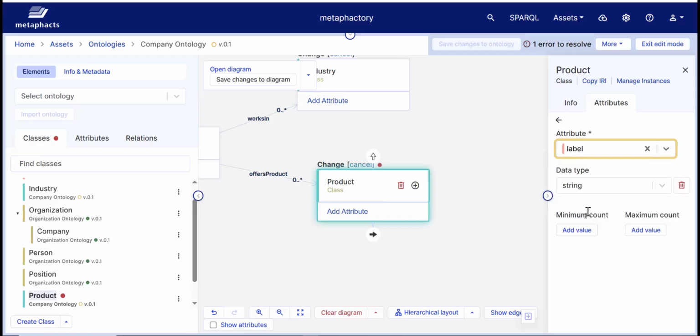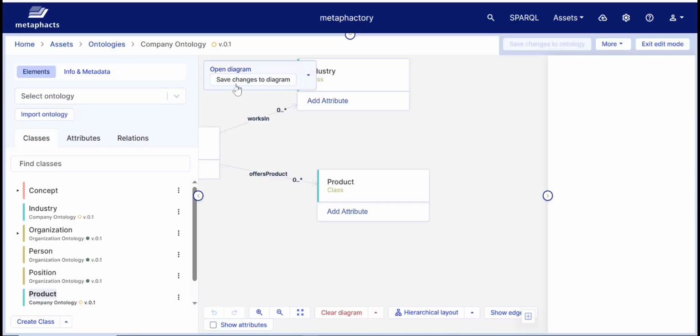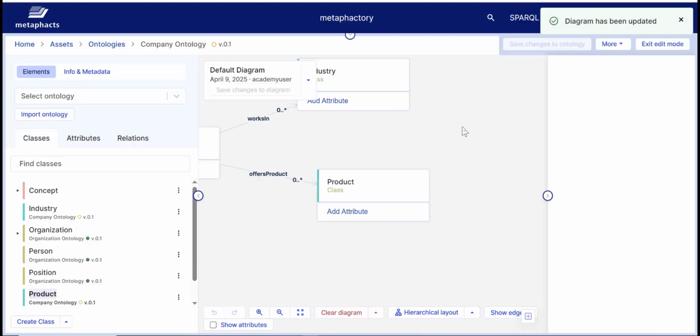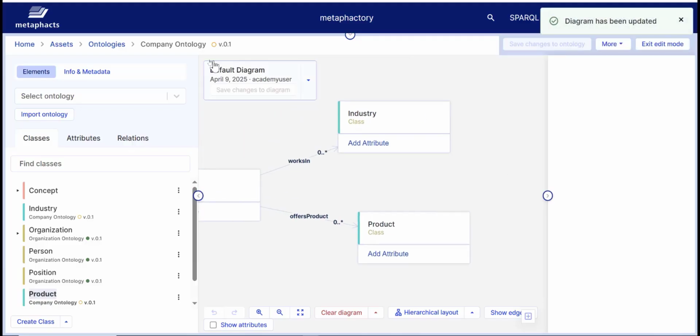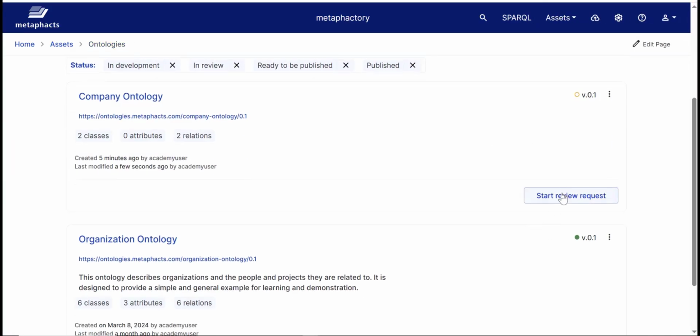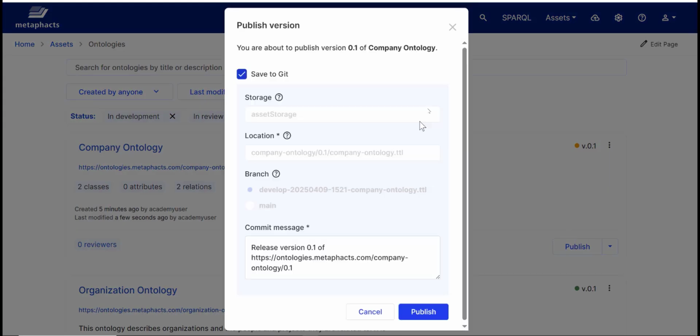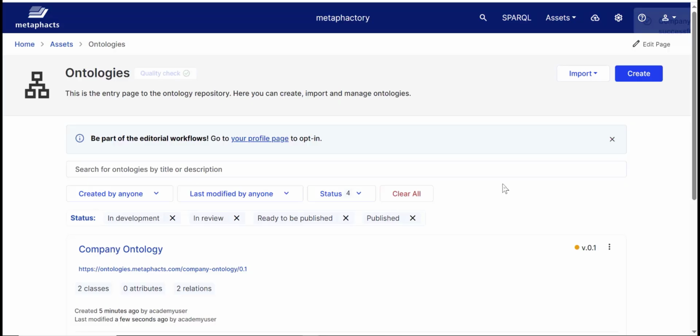At this point, we can save the changes we have made to this ontology, and also the diagram. We also want to publish this ontology. To do so, let's go back to the ontology catalog and request review, and then publish it. Note that policy reviews can be defined following internal guidelines, such as minimal number of approval, for example. But in this tutorial instance, we have not defined any policy review.